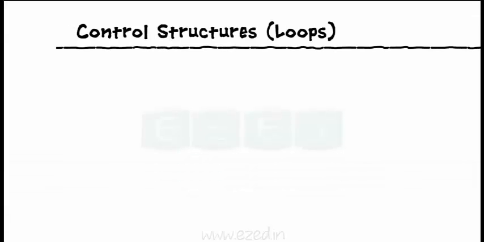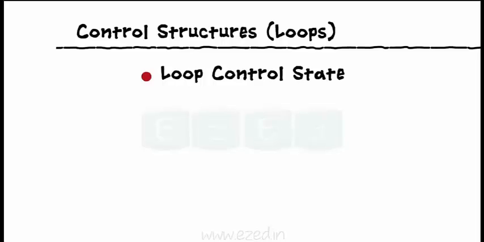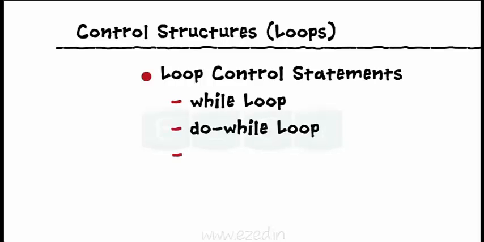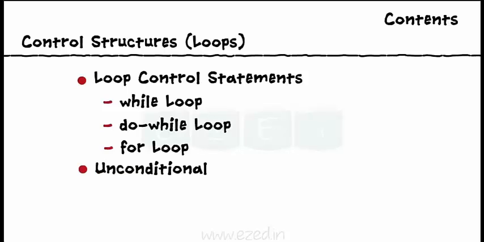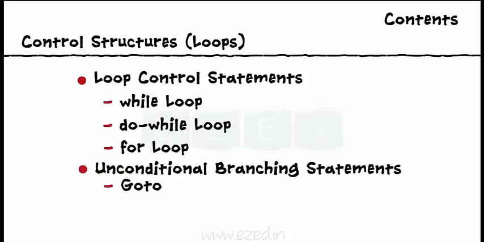In this Easy Ed video lecture, we are going to learn what are iterative and loop types of control statements in C. The various types of loops, namely while, do while, for, and special or control statements, namely goto, break, continue.